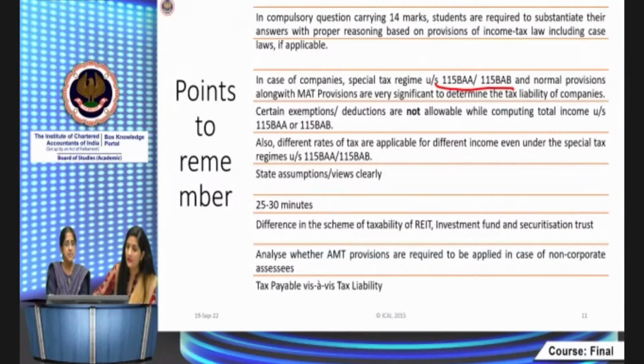Like in case of 115 BA and BAB, we are going to revise them, and we will discuss this point then and there. Then different rates also we are going to discuss there.